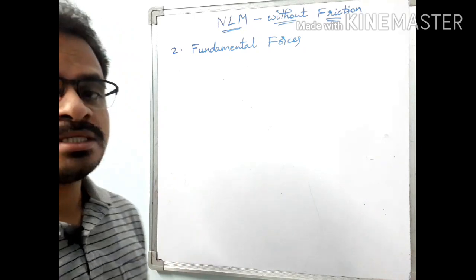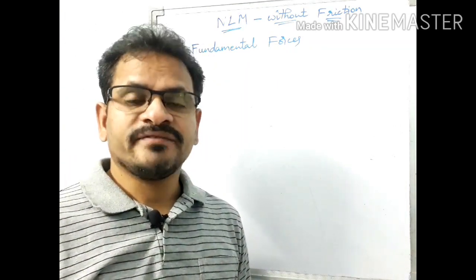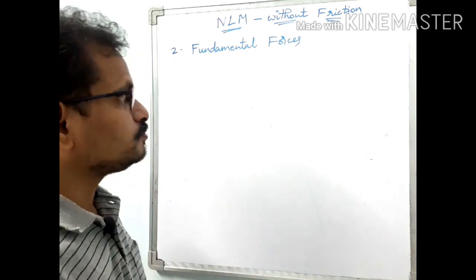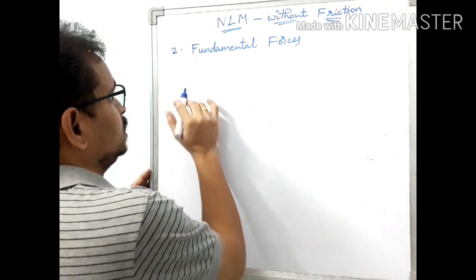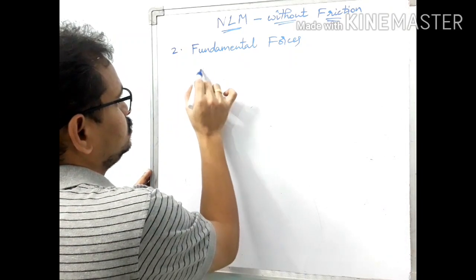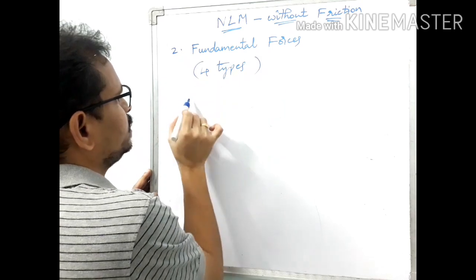As Newton's laws is a chapter that deals with forces, we should know the different forces in nature. So, fundamental forces in our universe, there are 4 fundamental forces. 4 types are there. What are they?